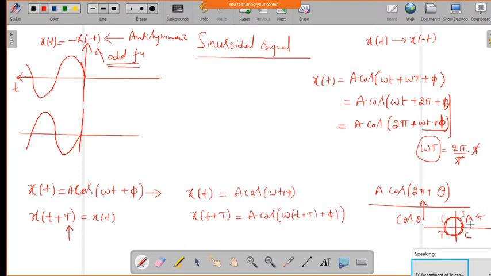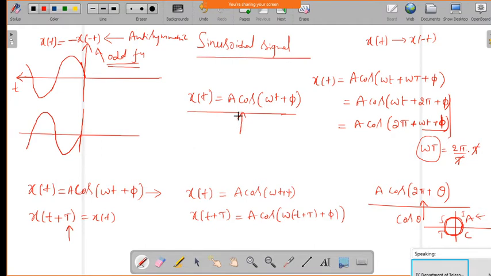So here all the functions are positive, so we can write this cos of 2 pi plus theta as cos theta. So we can get back our signal, that is a cos of omega t plus phi. So that's why we can say this cos function is a periodic signal.